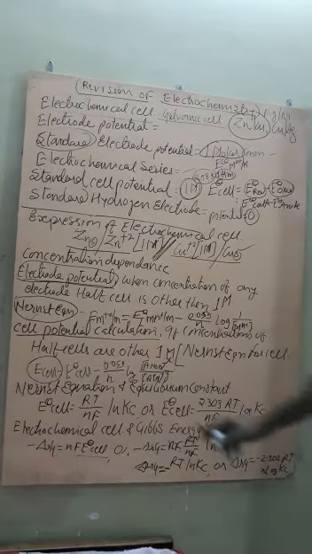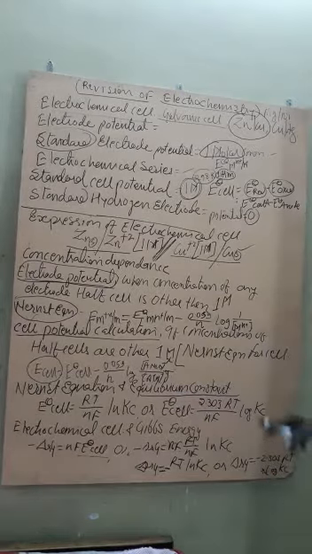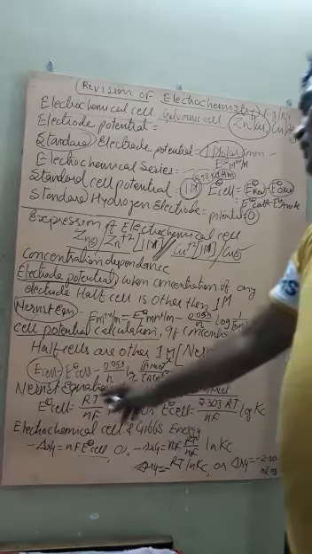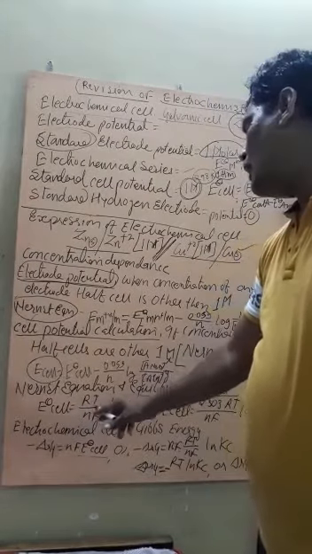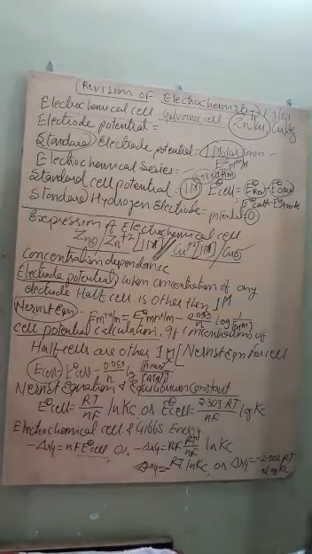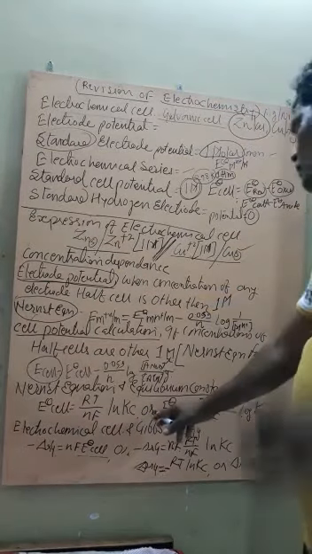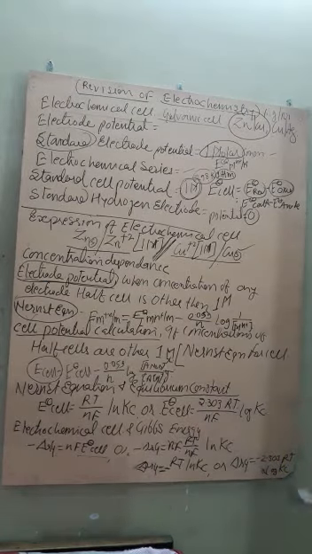Now the Nernst equation and equilibrium constant. How can we find the equilibrium constant? We can find it using the Nernst equation: E standard cell is equal to RT/nF ln Kc, or if you convert it into log base 10, then E standard cell is equal to 2.303 RT upon nF log Kc.